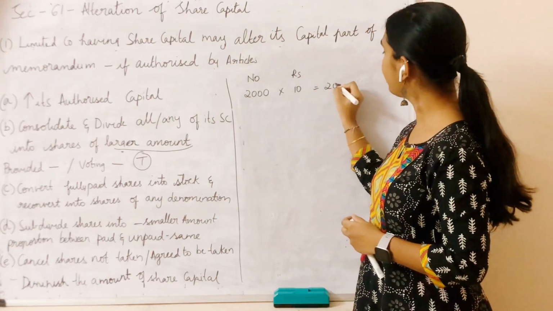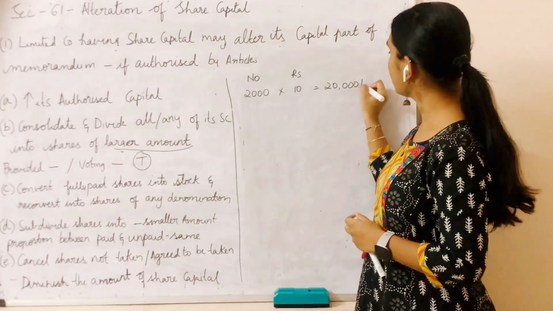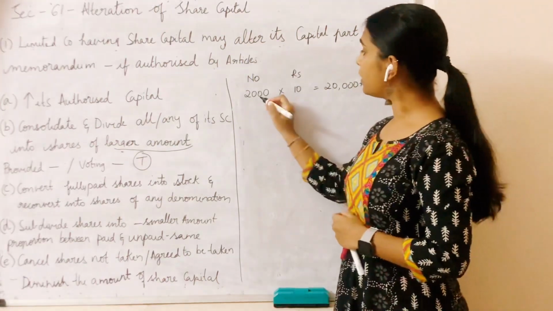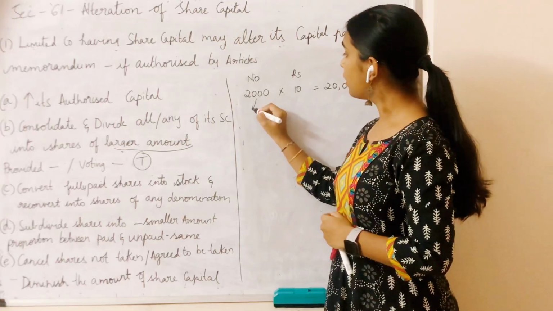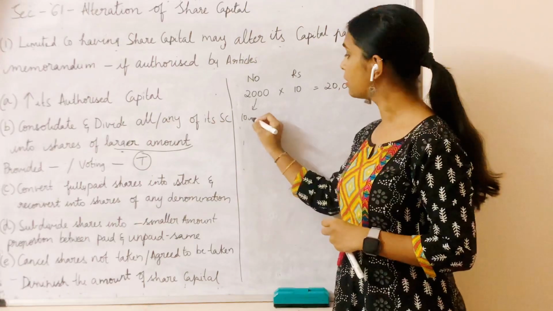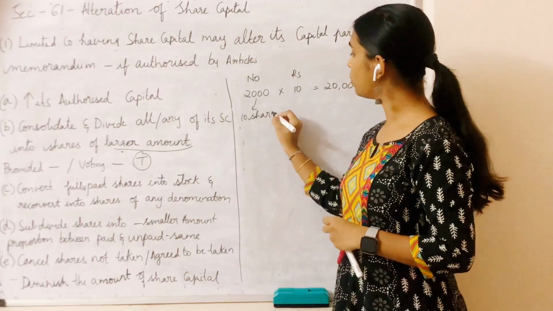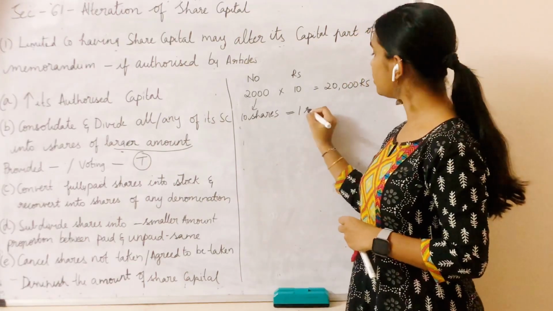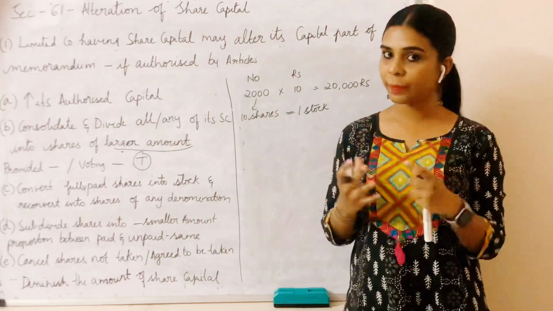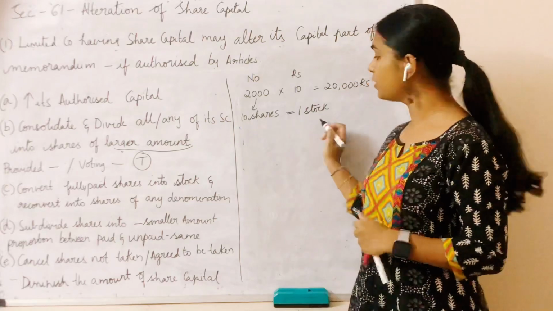So here I have 20,000 as my share capital. Now I am converting this number of shares. I am combining 10 shares into one stock. So I am combining 10 shares and I am making one stock.